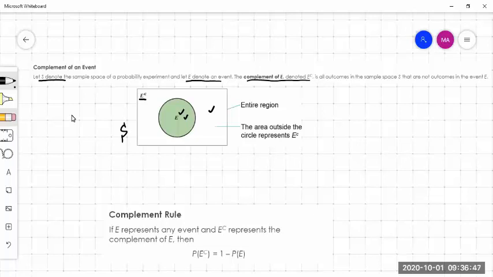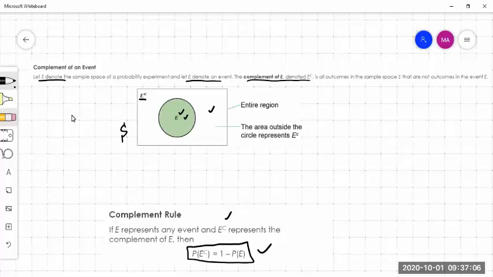And we have this complement rule. If E represents any event and E complement represents its complement, then the probability of E complement is equal to 1 minus the probability of E. Why is it so?